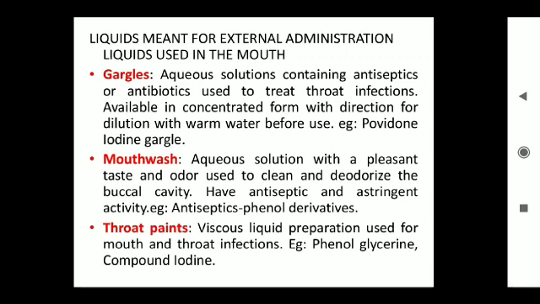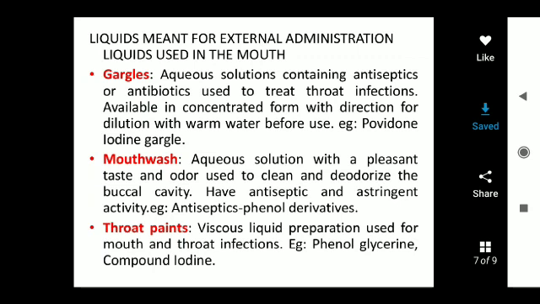Next, mouthwashes. These are aqueous solutions having a pleasant taste and odor, used to clean and deodorize the buccal cavity. They have antiseptic and astringent properties. Examples are antiseptic phenol derivatives.